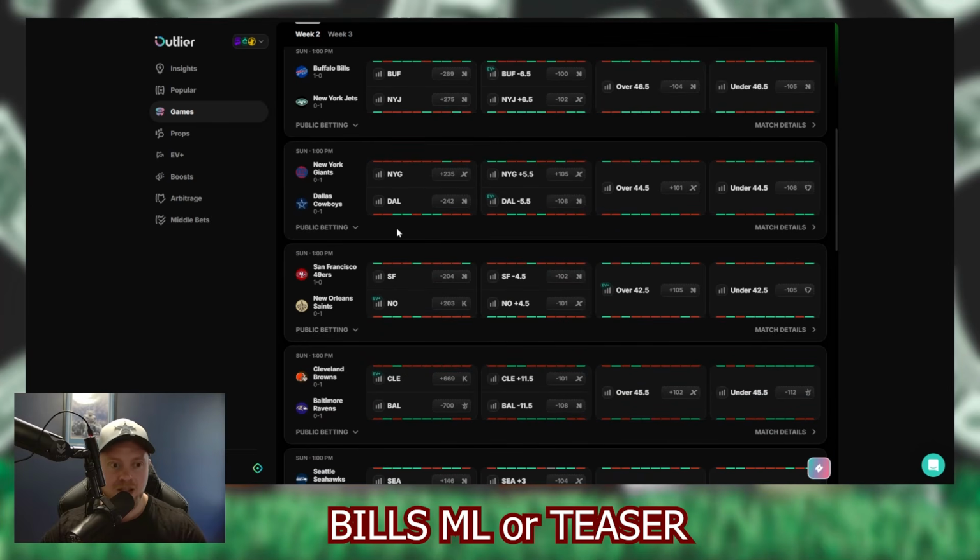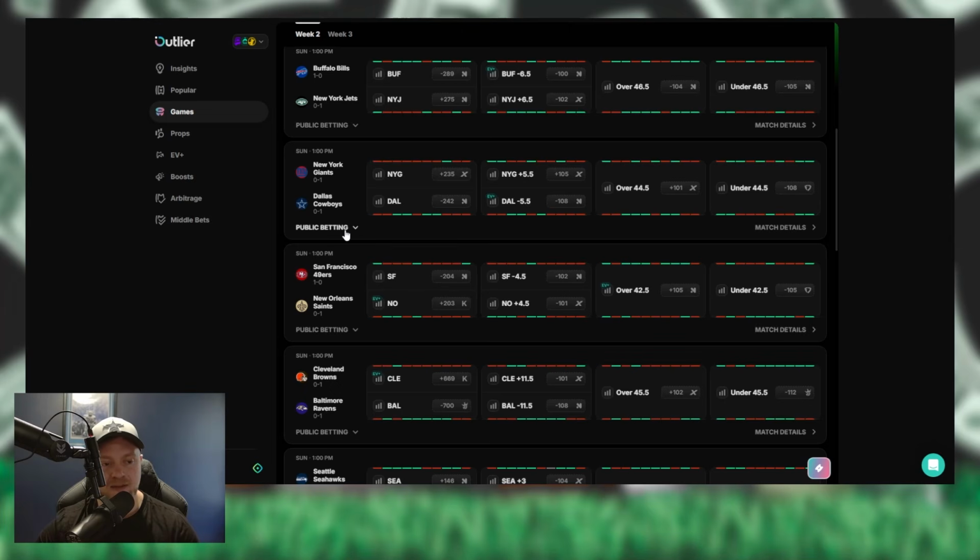Looking at the next one, we got the New York Giants on the road versus the Dallas Cowboys. The Dallas Cowboys with almost the biggest upset of the season, beating the reigning Super Bowl champions, the Eagles, at home. Or Cowboys on the road. The Eagles at home almost lost to the Cowboys. They should have lost, if we're being honest. If CD would have made that catch, it probably would have been a game for the Cowboys to win.